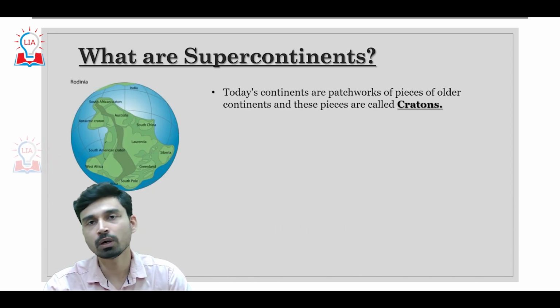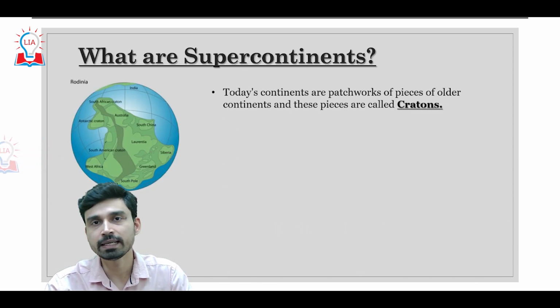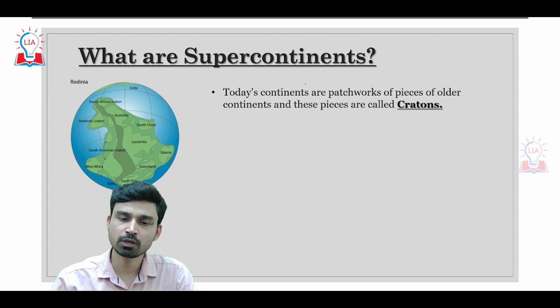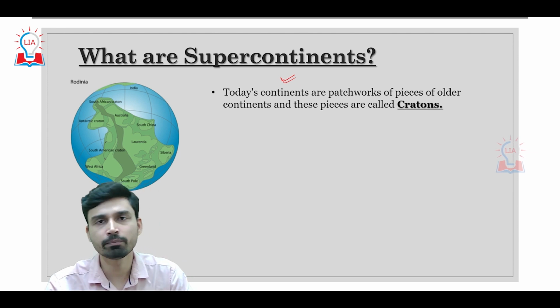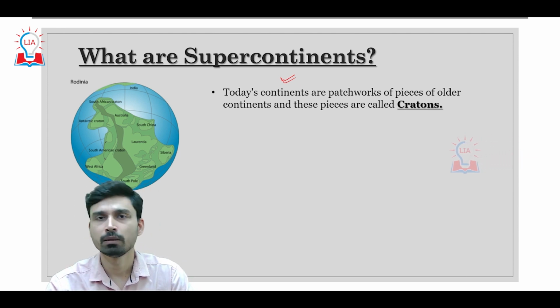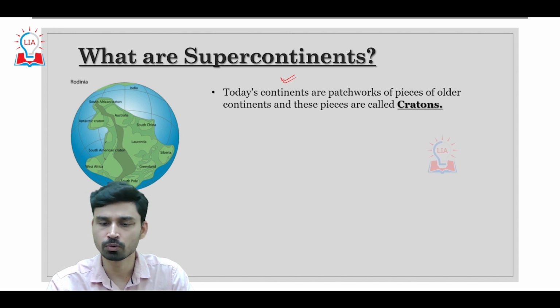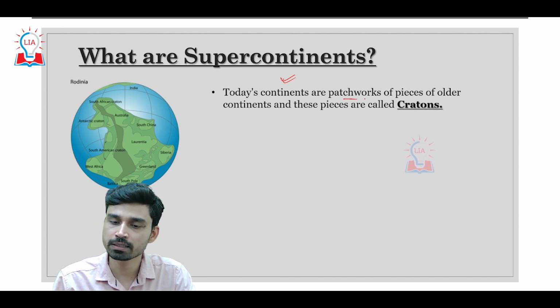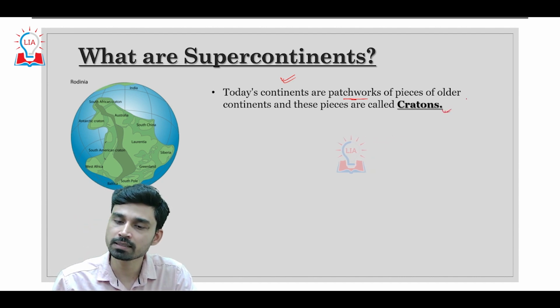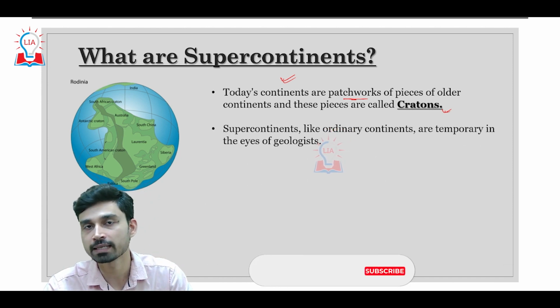So what are the supercontinents? As you know, as humans we inhabit the land part of the earth, but the continents on which we reside today are not the entire earth's crust that existed millions and millions of years ago. Today's continents can be considered nothing but a patchwork of pieces of the older large continents, and these pieces are what we refer to in geography as cratons.